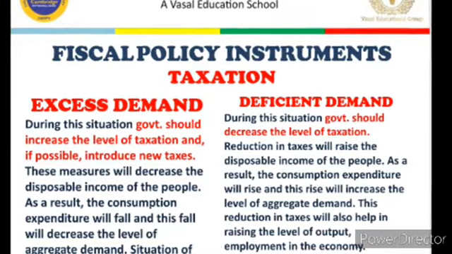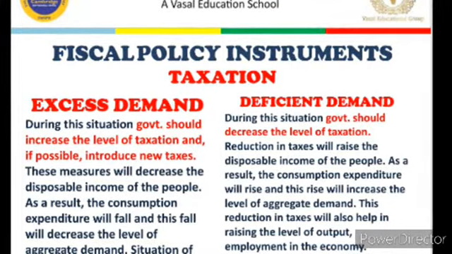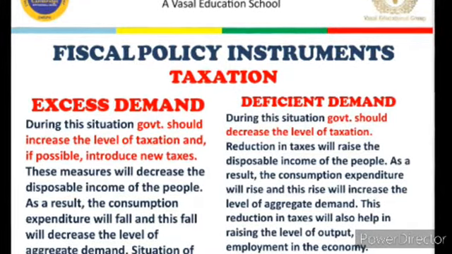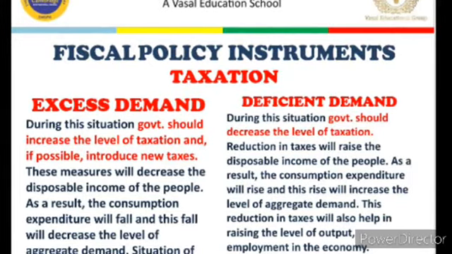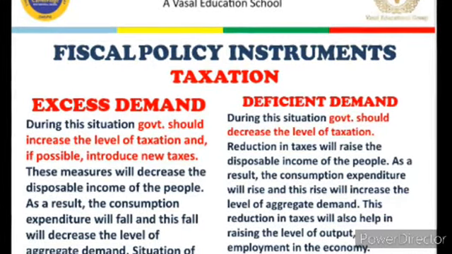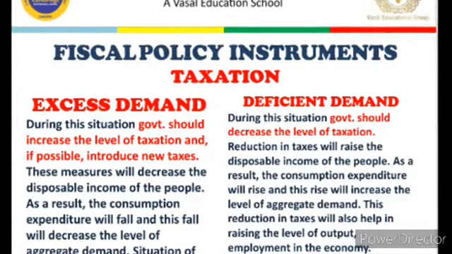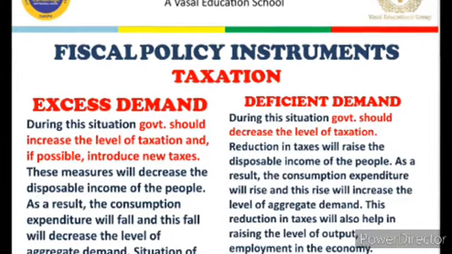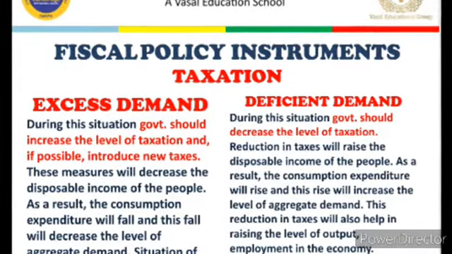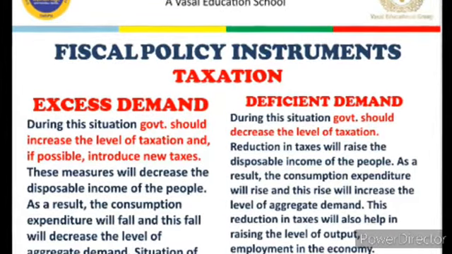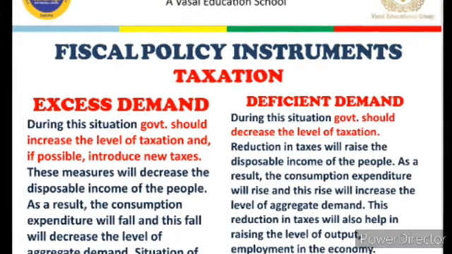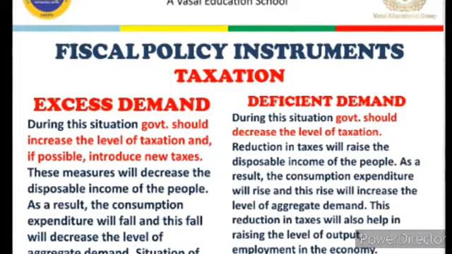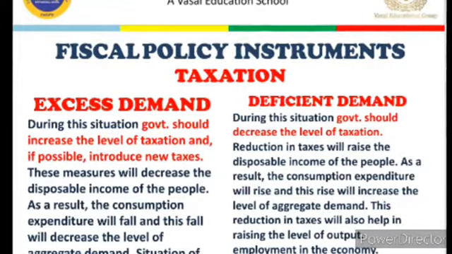So we came to know, if there is a situation of excess demand, then government should increase the rate of taxes, and if there is a situation of deficient demand, then government should decrease the rate of taxes. Increase in taxes, less disposable income, less demand, help in controlling the situation of excess demand. Whereas less taxes, more disposable income, more expenditure, more demand, more production, more job creation will lead to increase in AD, and we can control the situation of deficient demand.